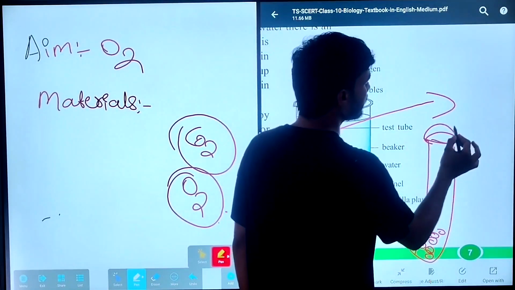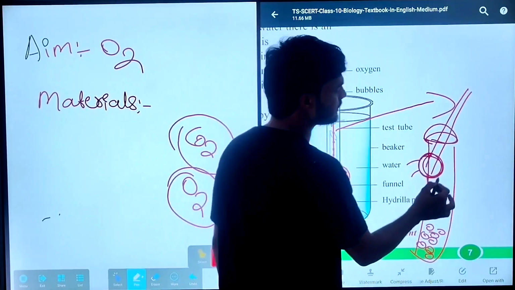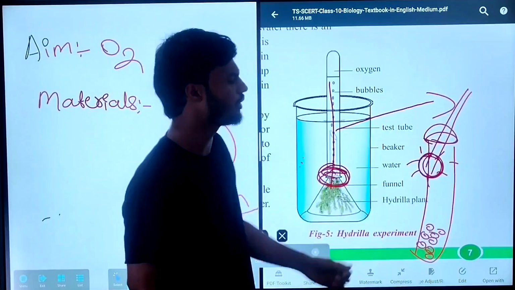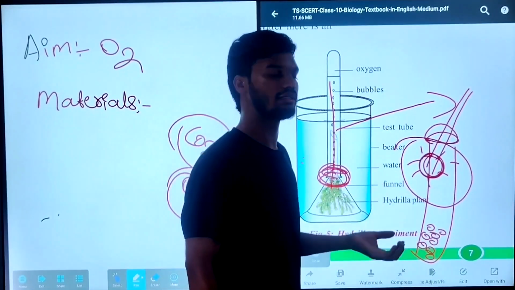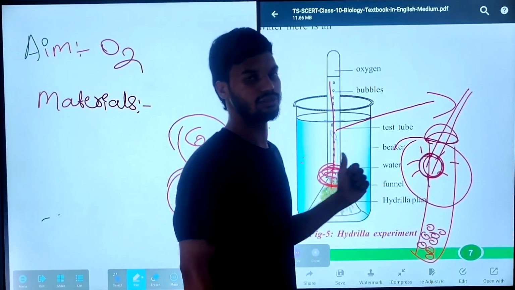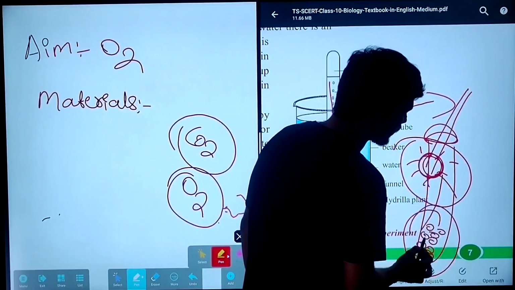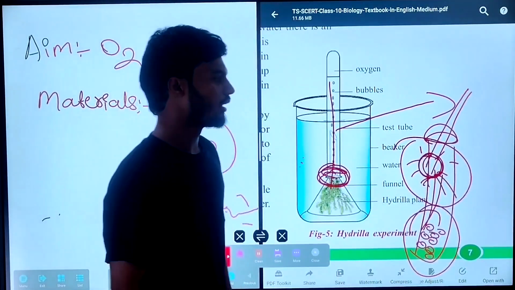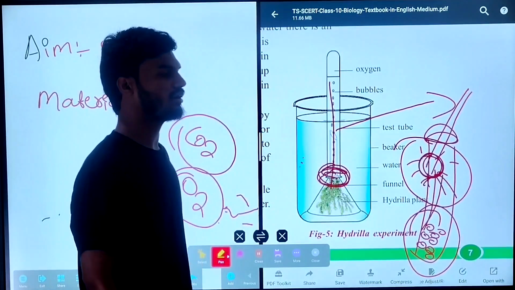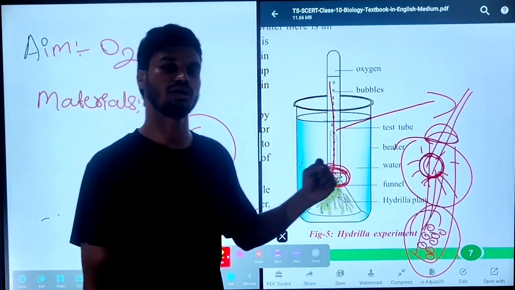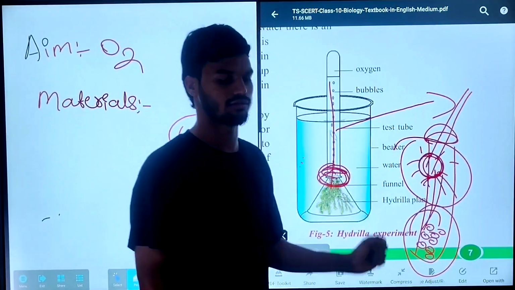Then you have to bring an incense stick or matchstick near the mouth of the test tube. When you bring the incense stick or matchstick near the mouth of the test tube, it starts burning more vigorously. Why is it burning more vigorously? Due to the reaction of oxygen. Combustion takes place in the presence of oxygen. So by this experiment we can conclude that oxygen was evolved during the process of photosynthesis under the presence of sunlight.